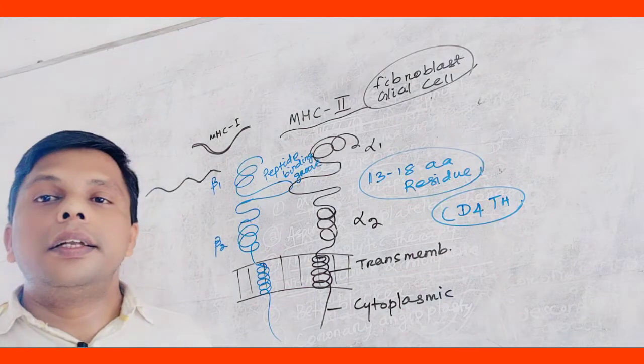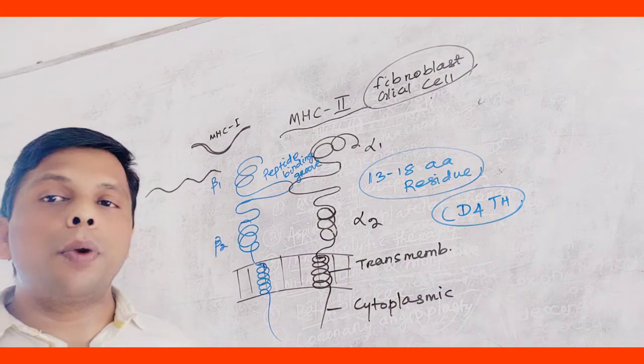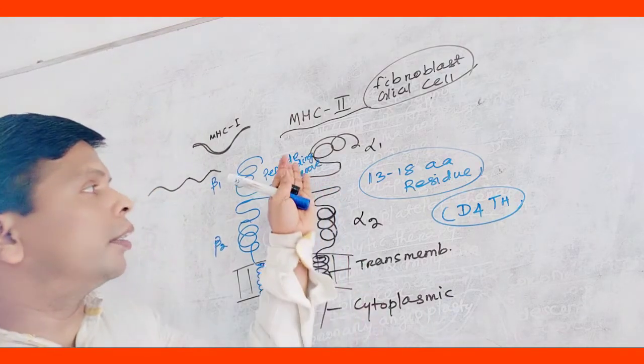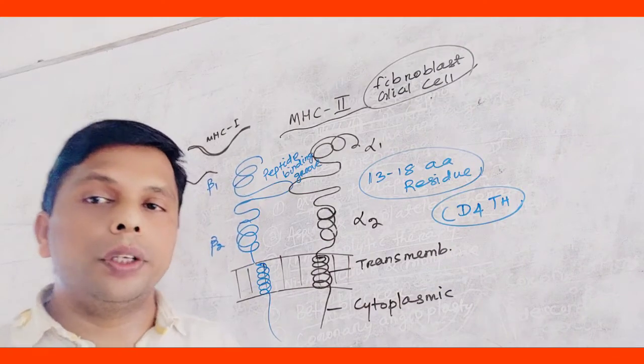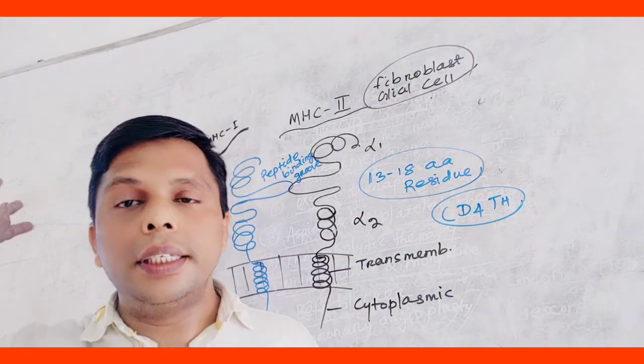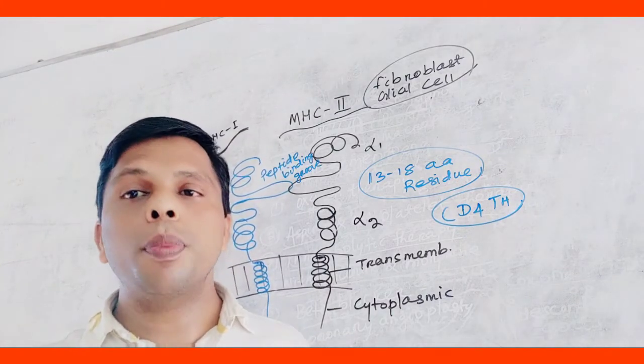So this is all about the structural properties of MHC2 and the binding nature: when the exogenous antigen binds with it, it represents this type of continuous elevation. So it is all about MHC2.